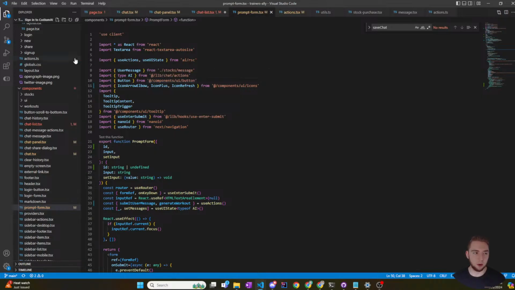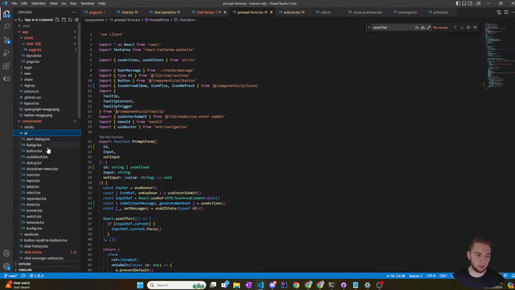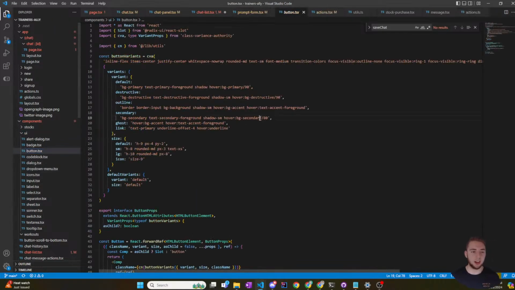Interesting. Because these components UI, all of these are the shadcn components, I believe. Because okay, I'm used to something like Material UI, where for every component you want, you just import it from the library. But shadcn is different because when you want a component, you have to actually install it individually, and so it puts it in your folder. So it basically makes up the code as a part of your project versus it just being a third party thing that you import, which I think is cool because it allows you to actually customize things.